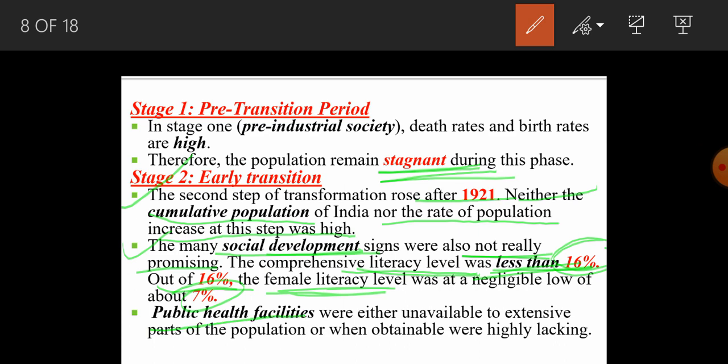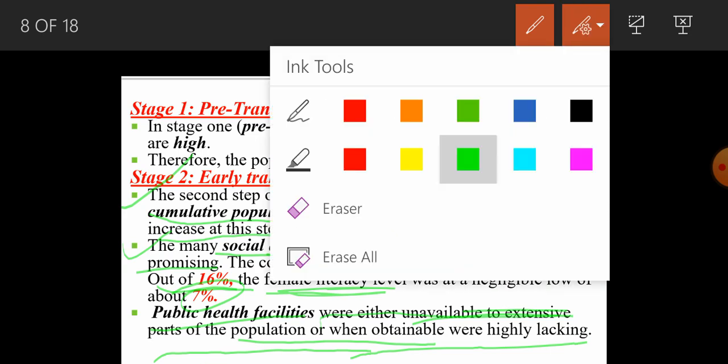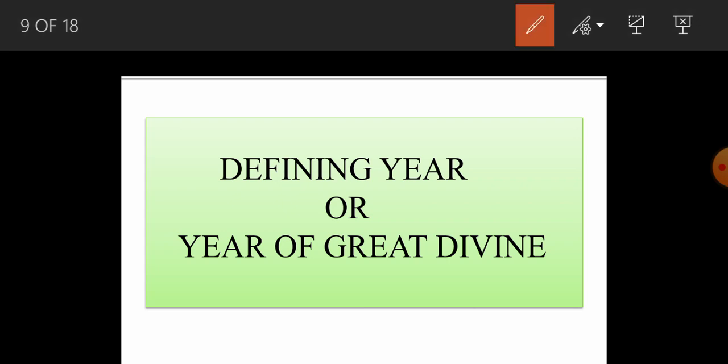And the public health facilities were not very grand; they were unavailable in extensive parts of the population, or when obtainable, very highly lacking. So as far as public health facilities on the eve of independence are concerned, they were not at all available, and wherever they were available, they were scarce, right? So let's move on to the next slide, I hope it is clear. Now we will talk about the defining year, the year of great divide, and why it was called the year of great divide.